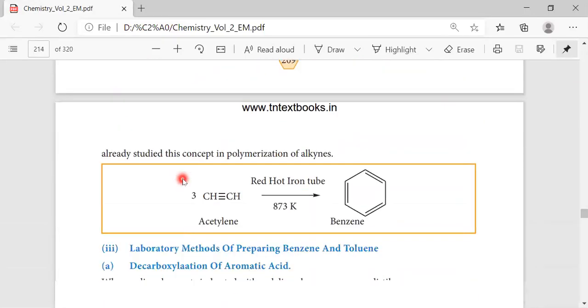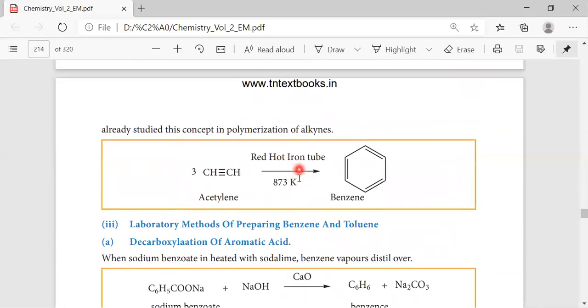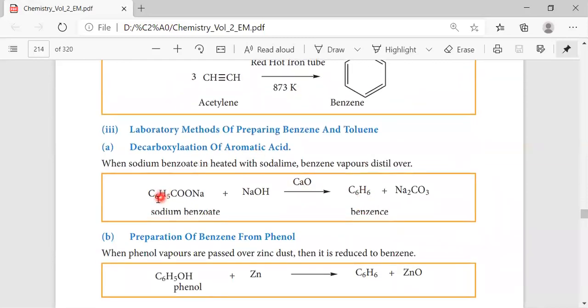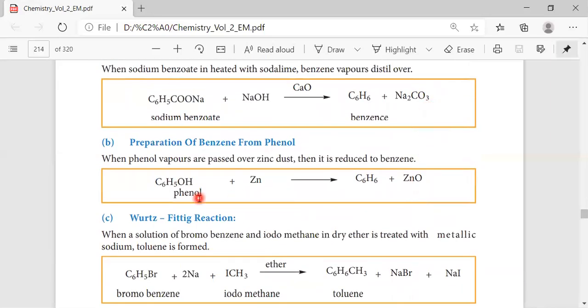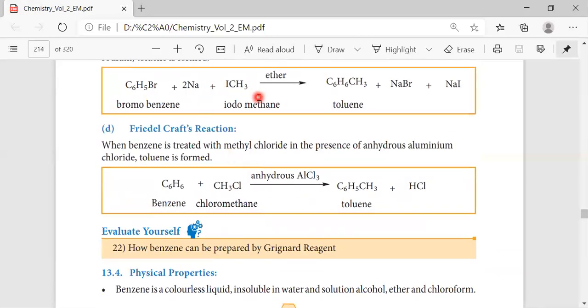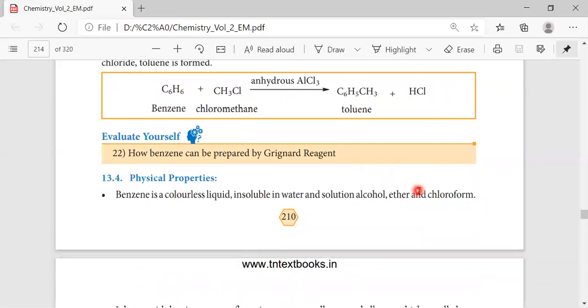Then comes acetylene. From acetylene, when treated with a red hot iron tube, we get benzene formation. With sodium benzoate, we get benzene with elimination of sodium carbonate. With phenol and zinc, we get benzene and zinc oxide. Again with iodomethane and bromobenzene, we get toluene. The Friedel-Crafts reaction is simply benzene with chloromethane, right? With anhydrous aluminum chloride, we get toluene with elimination of HCl.